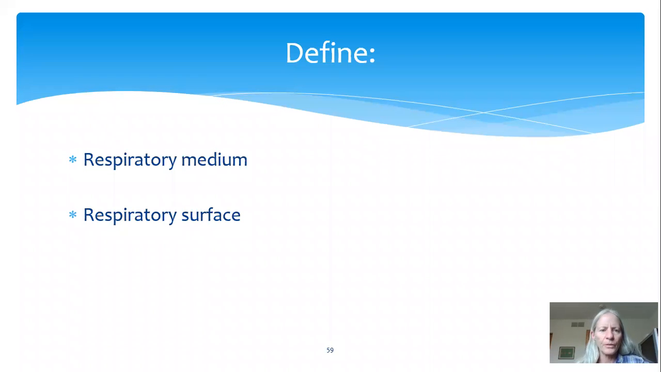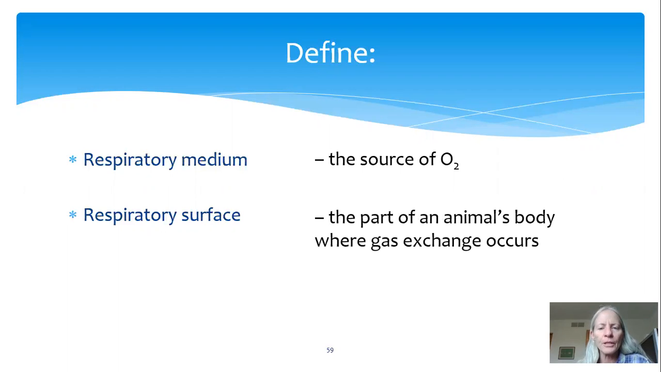So in our last slide, I asked you to define the meaning of respiratory medium and respiratory surface. And hopefully you came up with the fact that respiratory medium is the source of oxygen, and it's where the animal is living. So some animals live in water and they need to get oxygen from the water, or many animals are terrestrial and they get oxygen from the air. So the respiratory medium is where the oxygen's coming from. It's going to be either air or water. And then the respiratory surface is the part of an animal's body where the gas exchange occurs.